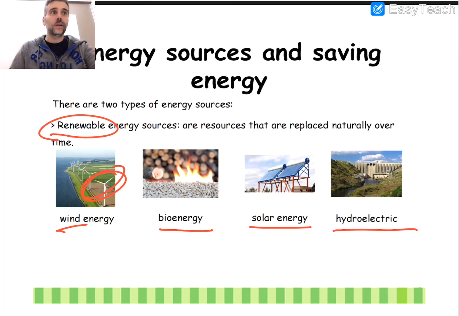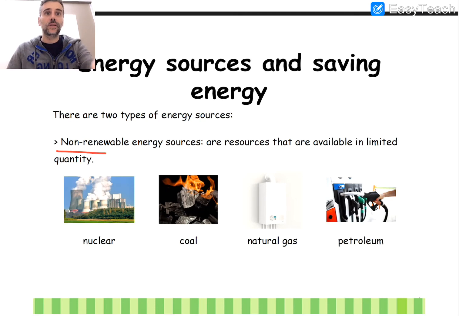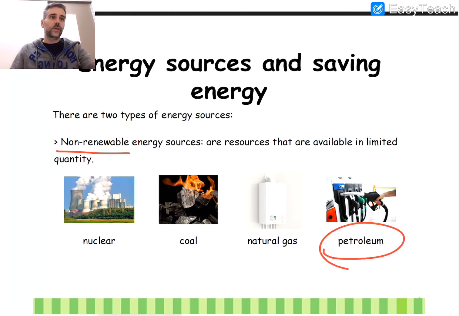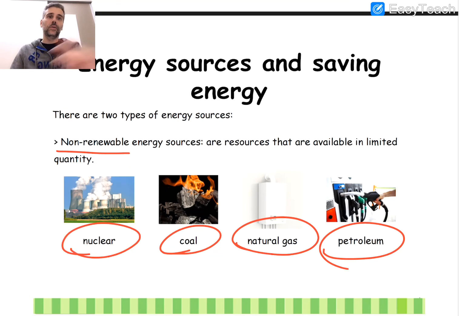But the next ones are the non-renewable ones. These ones are available for a while, okay, for a limited quantity. In this case, for instance, the petroleum. We've got petroleum, but if we waste it and waste it and waste it, one day we can be out of petrol and we have no petrol in the world. The same happens with the natural gas, the coal, or the nuclear one.